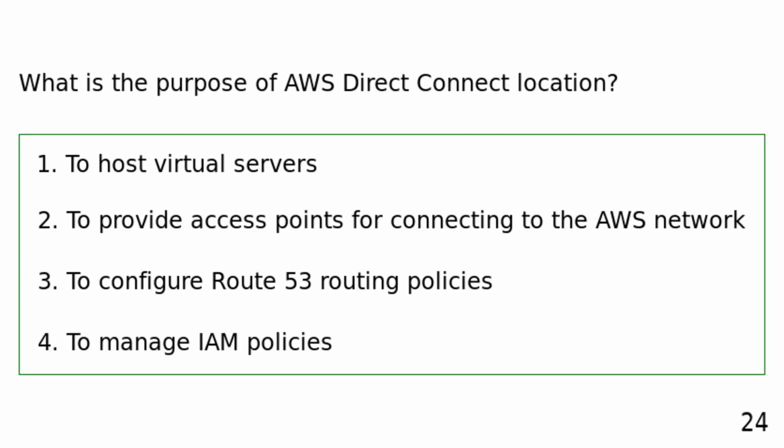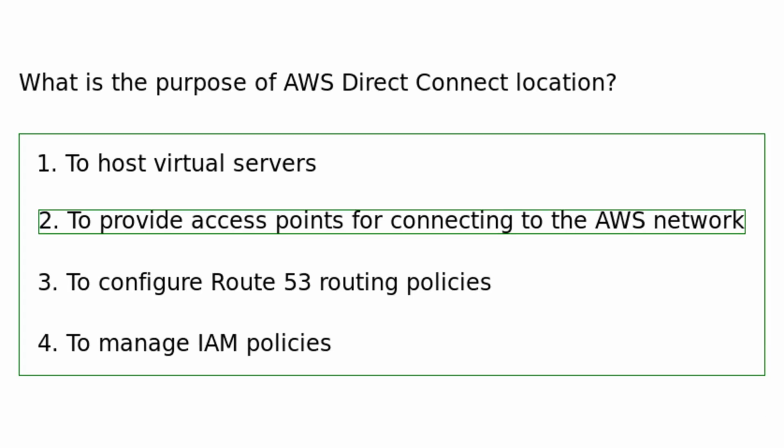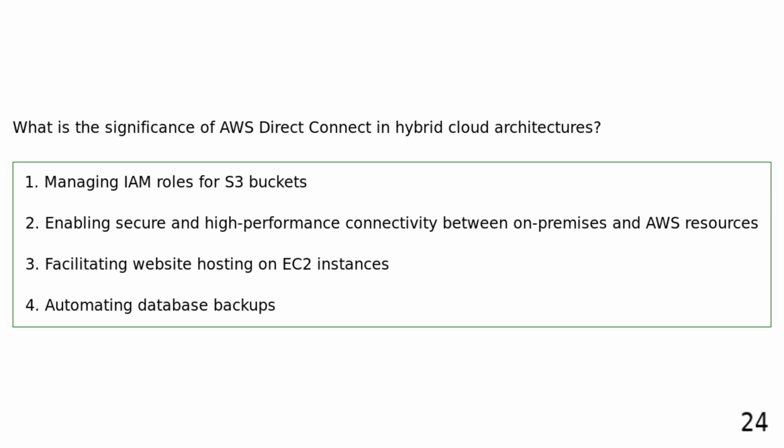What is the purpose of AWS Direct Connect location? To host virtual servers. To provide access points for connecting to the AWS network. To configure Route 53 routing policies. To manage IAM policies. AWS Direct Connect locations are physical data centers where AWS provides access points for connecting to the AWS network, enabling direct connections for customers.